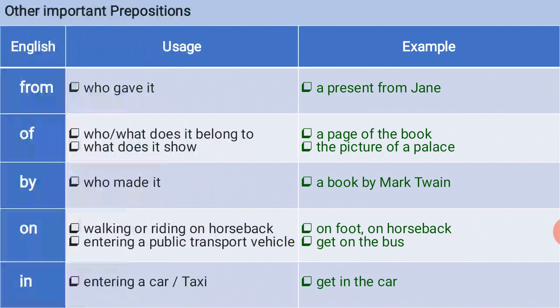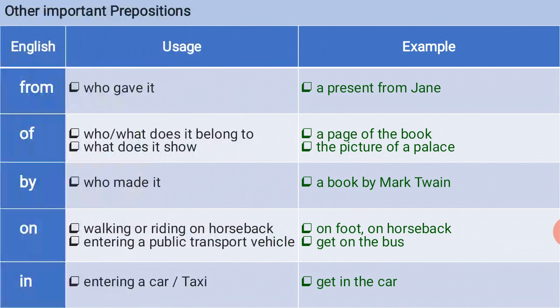A page of the book, for example. Usage of of is what does it show? For example, the picture of a place. Next is by. Usage of by is who made it. For example, a book by Mark Twain.